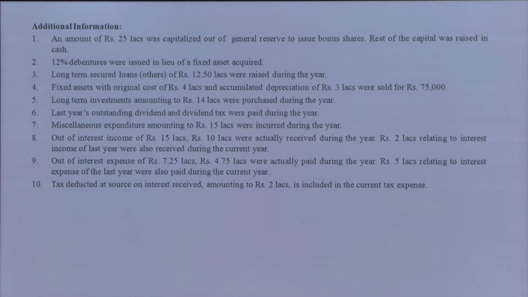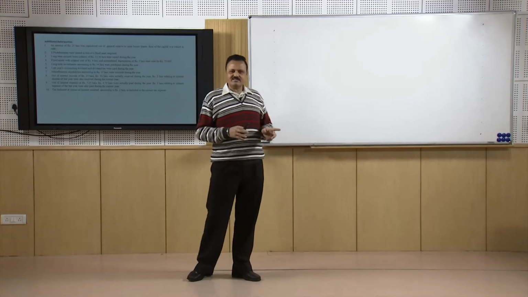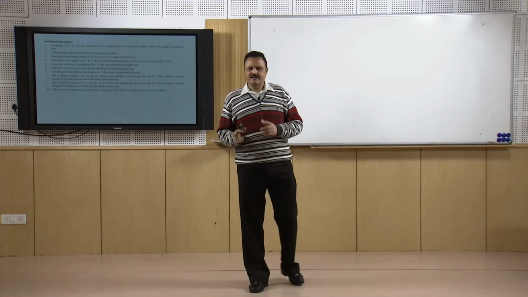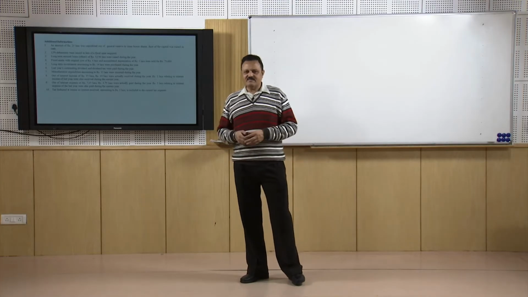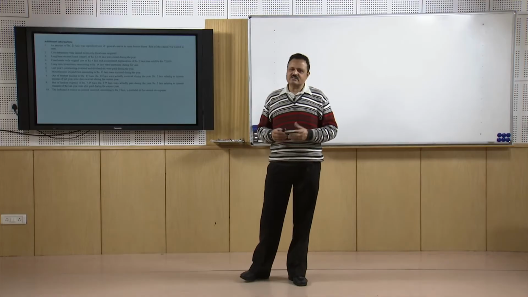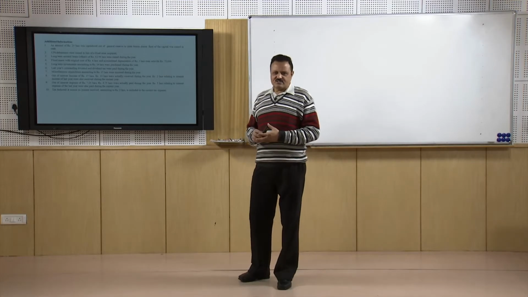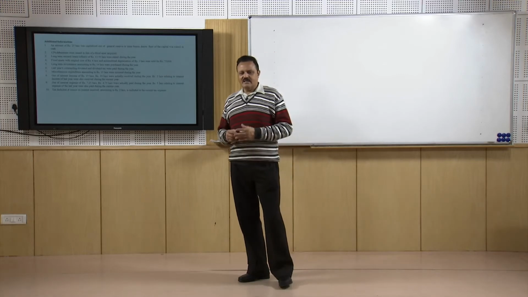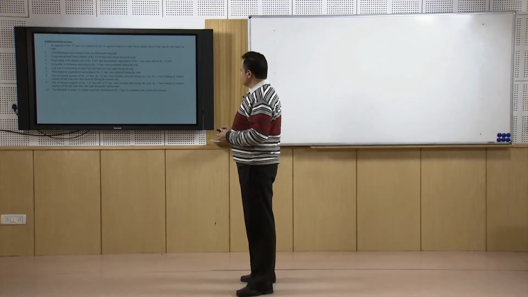Number one, we will have to verify that the sale of the 4 lakh rupees worth of assets has taken place, 3 lakh rupees has gone to the depreciation fund, and only 75,000 rupees were received as sale proceeds, and 25,000 is a loss. And that loss we will have to verify, where it was posted, how it was recovered, and whether it has become an inflow of funds or not. So that is another important question.